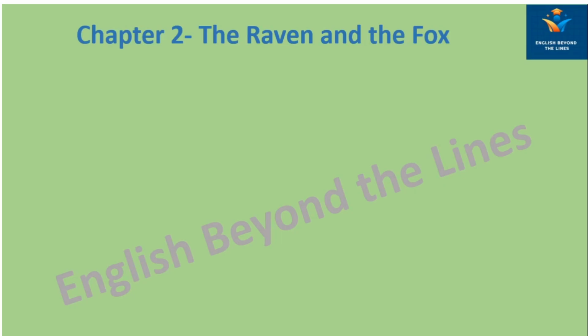Today, we will start with the new section of Unit 1, that is the poem. The poem name is The Raven and the Fox, which is written by John de La Fontaine.